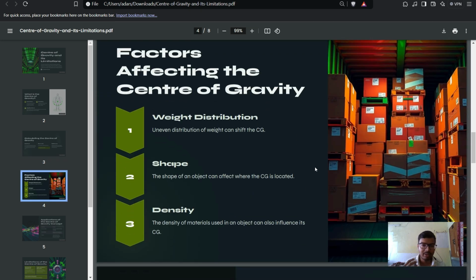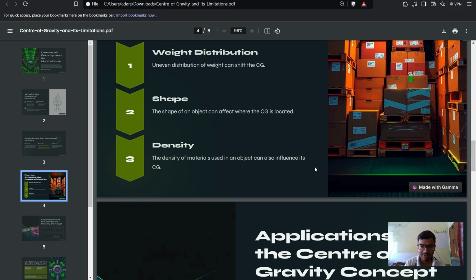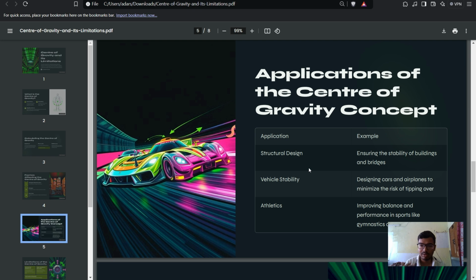The factors affecting center of gravity are the weight distribution, as uneven distribution of weight can shift the center of gravity. The shape of an object can affect where the center of gravity is located, and so can the density. If the density of the material used is different at different places, it can also influence the center of gravity.